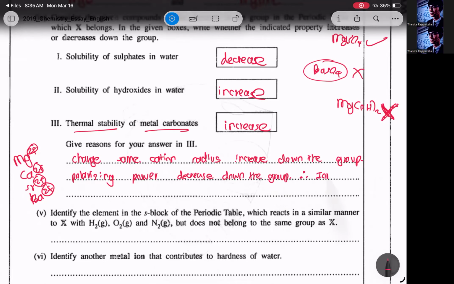Therefore, ionic character increase down the group. Therefore, thermal stability increase down the group. That's it. Simple English. You just have to write the point there. It's not like biology. It's chemistry. So you have to write the exact point like that.